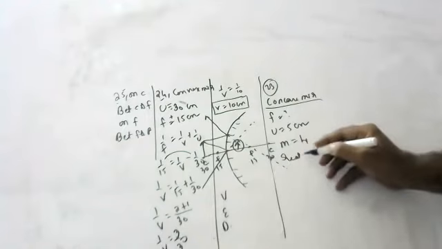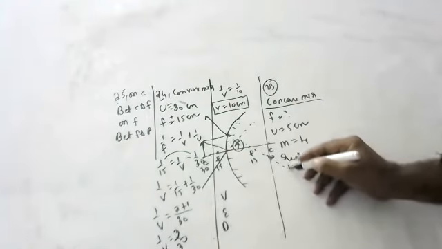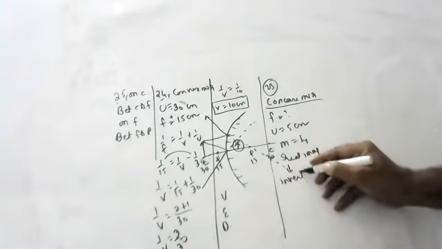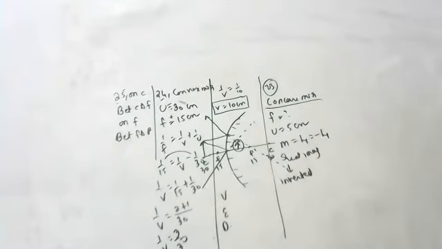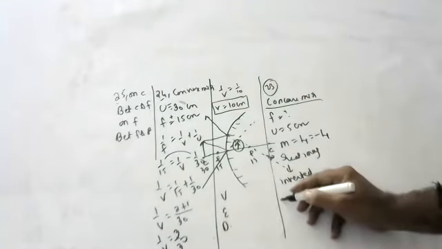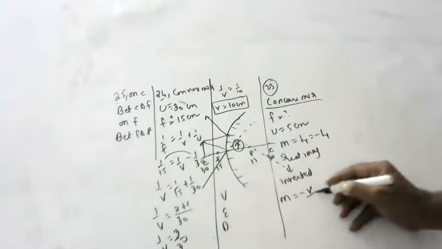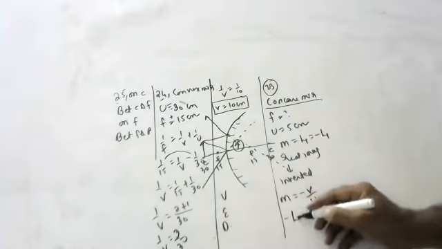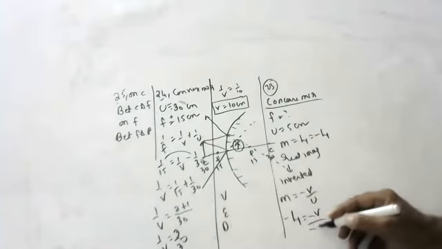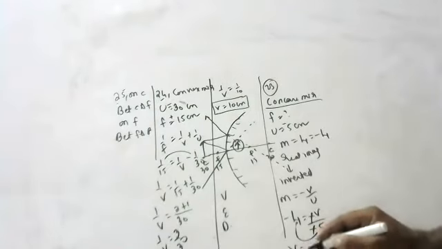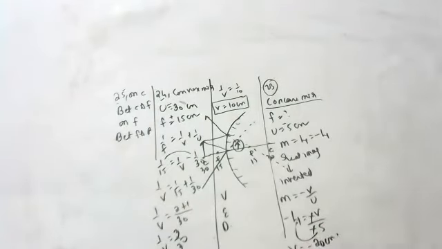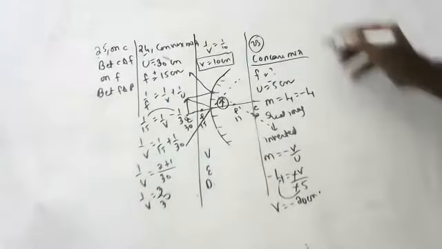Real image. All real images are inverted. So we have to take this as minus. Children, magnification is minus 4. So magnification is equal to minus v by u. Minus 4 is equal to minus v by minus 5. Minus cancels. v is equal to minus 20 centimeters.